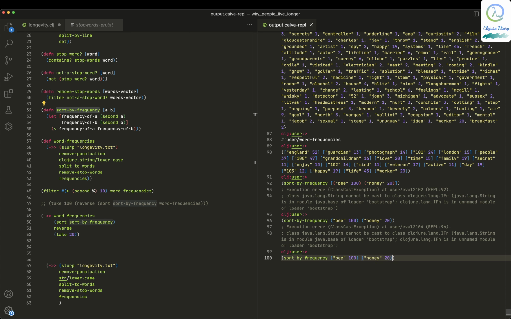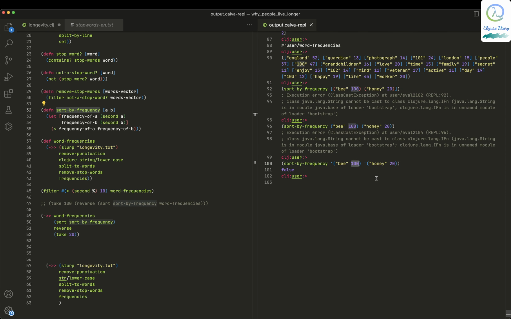Since this is a list, I need to tell Clojure not to execute this. Please don't execute this one, just take it as a data value. And yeah, it says false. That means B occurs 100 times, more than honey. So it is not really sorted, and this one will be sorted. If you put it only 10 times, it'll say true. So all it says is whether it's sorted or not.